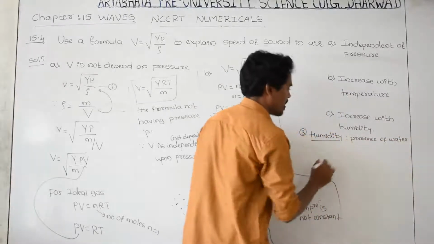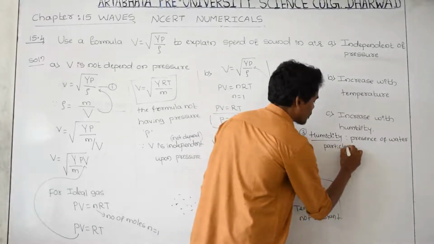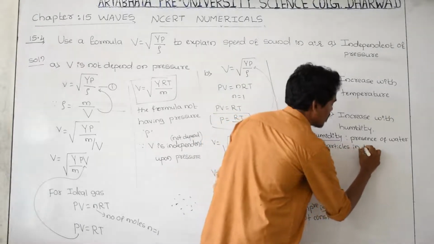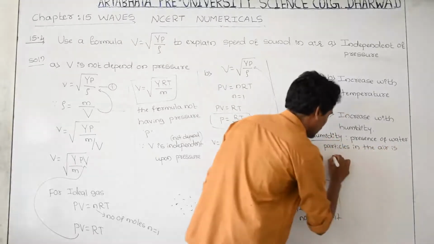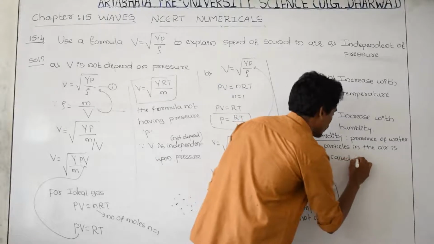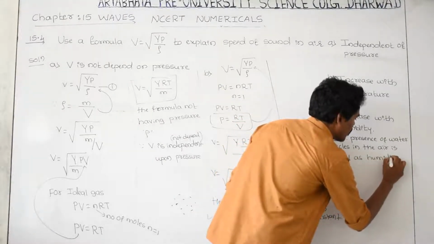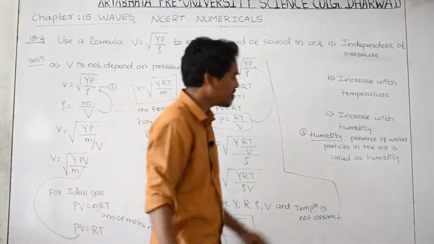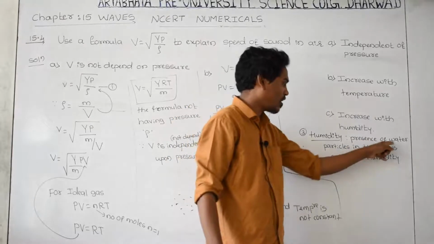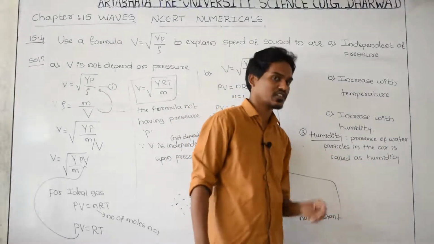Presence of water particles in the atmosphere or air is called humidity. And if you increase the water particles in the air, what is happening? The density of the air decreases.